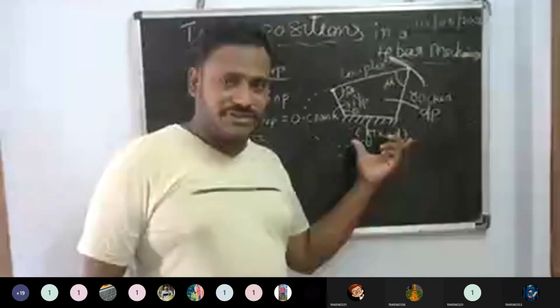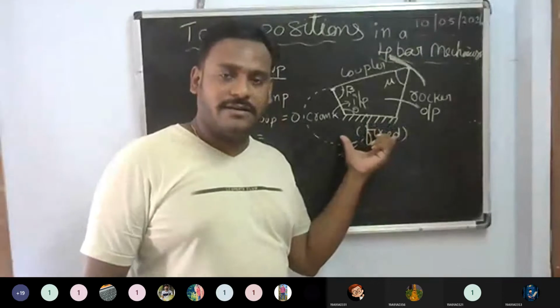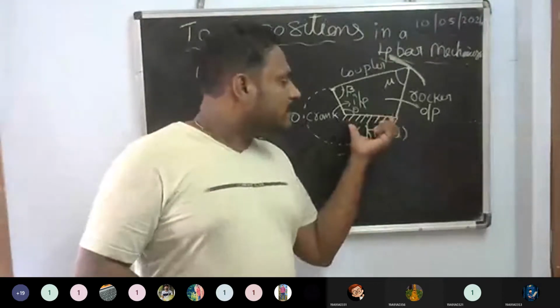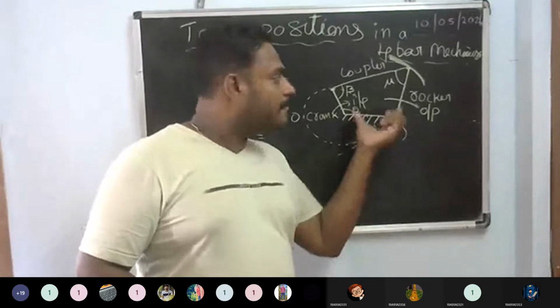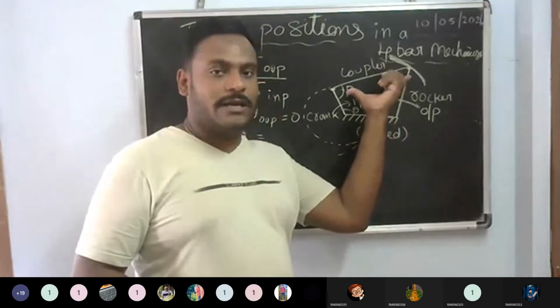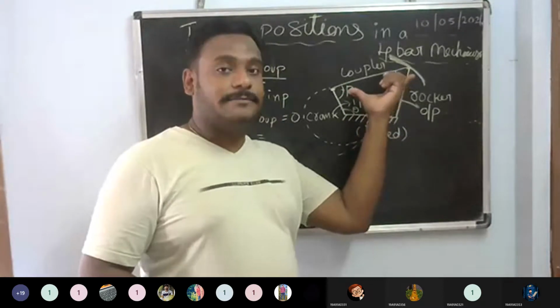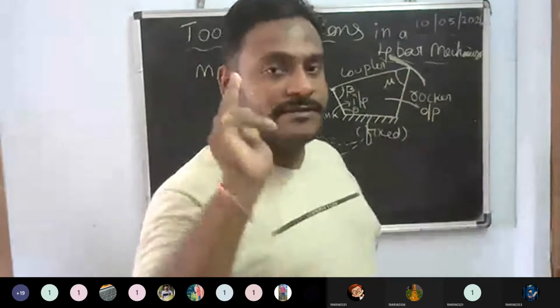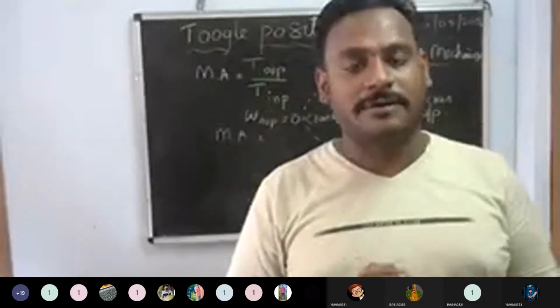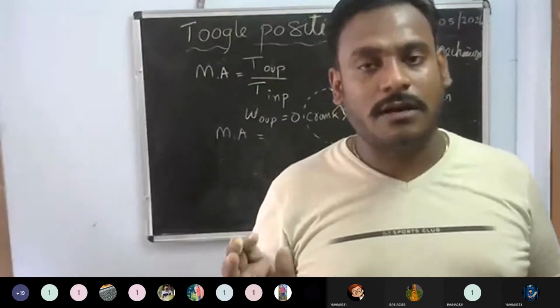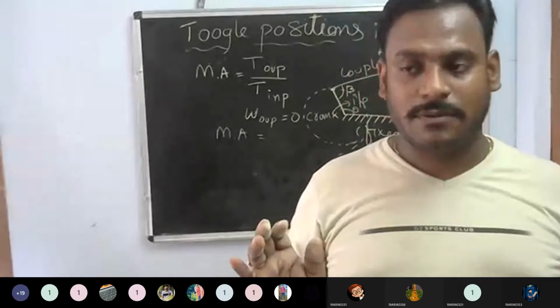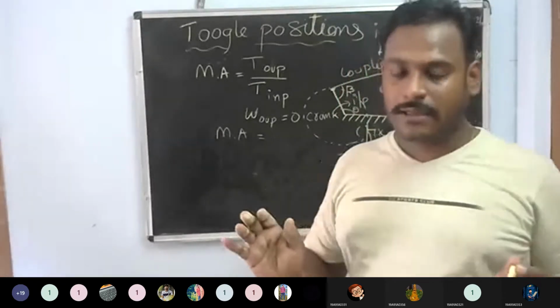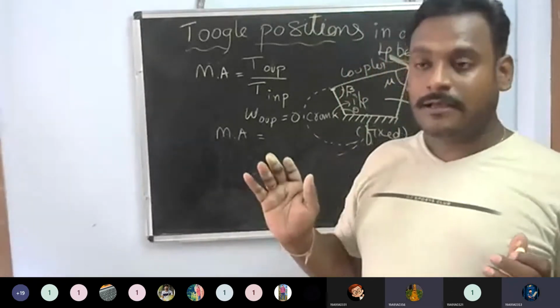If I am fixing, now this is nothing but an inversion. You know the inversion, right? See, the shortest length which I have fixed here, the longest length is moving. This is nothing but what we can call a rocker mechanism. Guys, okay?